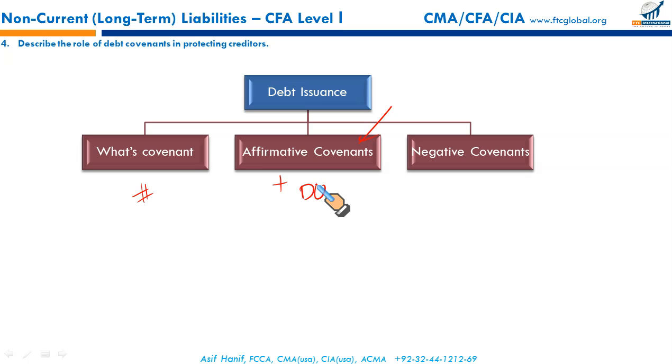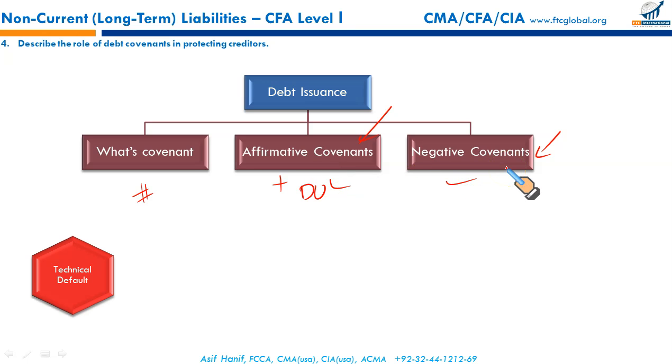under the bond indenture. Negative covenants, as the name suggests, are the restrictions on the issuer. The issuer must abstain from certain activities like issuing dividends beyond a certain agreed limit, or issuing more debt. So these are the restrictions that might be placed on the issuer through affirmative and negative covenants.